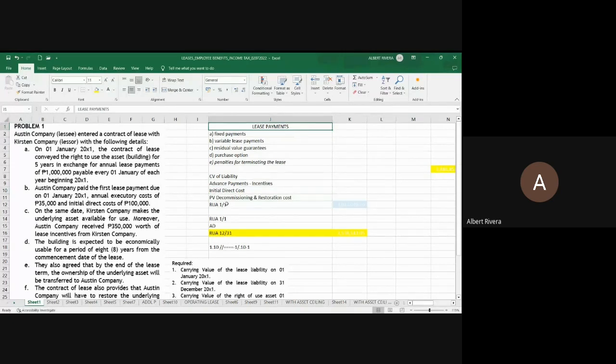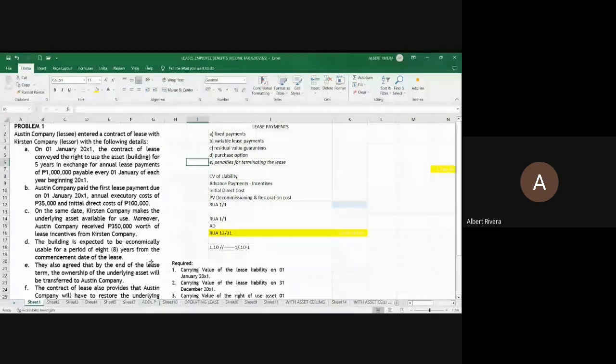The fixed rental payments, the variable rental payments, the residual value guarantee or the guaranteed residual value, the purchase option which is exercisable, and the termination penalty. Those are your lease payments. And we will compute for the present value of the lease payments.